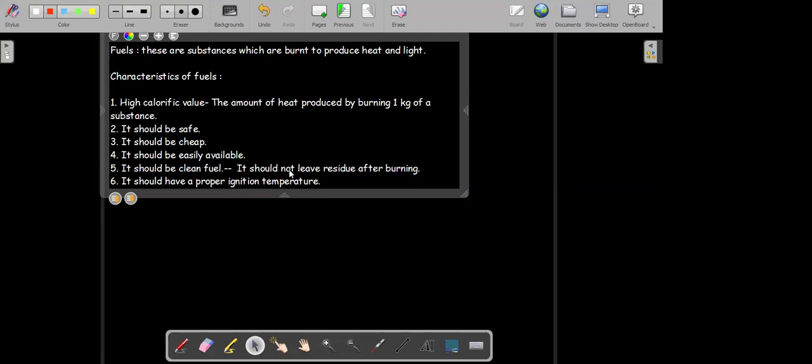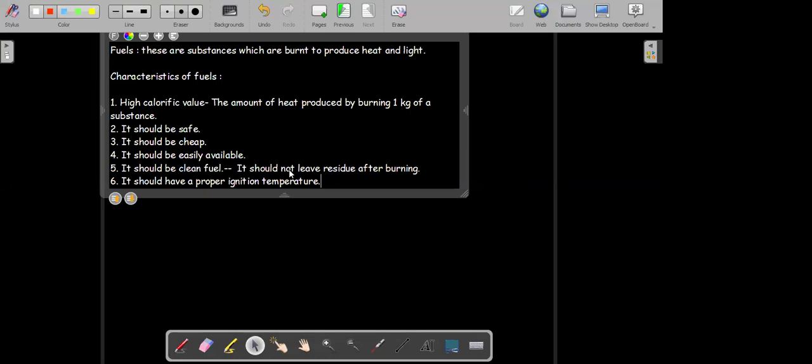So these are the conditions that a fuel should satisfy. If you are using any fuel, the conditions are like that. It should have a high calorific value, it should be safe, and it should be cheap. It should be easily available or easily accessible to us. It should not leave any residue after burning, that is, it should be a clean fuel, and it should have a proper ignition temperature also. It should be easy to store and use. Got it? So these are the necessary conditions that a fuel should satisfy.